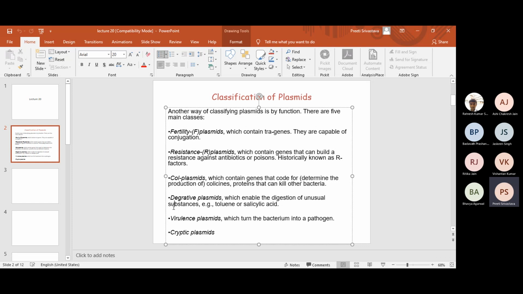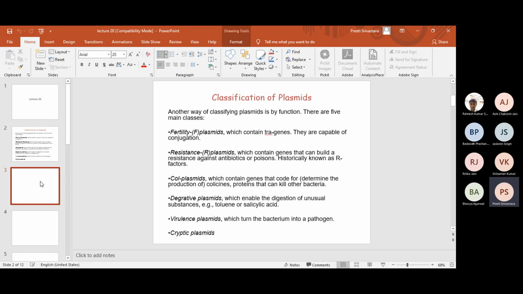Degradative plasmids were the ones which contained the genes for degradation. So, for example, degradation of toluene, degradation of polyaromatic hydrocarbons, etc. So, these plasmids were named as degradative plasmids. Virulence plasmids were the ones which could turn the bacterium into a pathogen, and the best example for virulence plasmids is the plasmid which is present in the bacterial strain Bacillus anthracis.